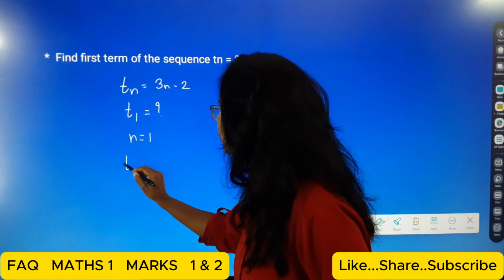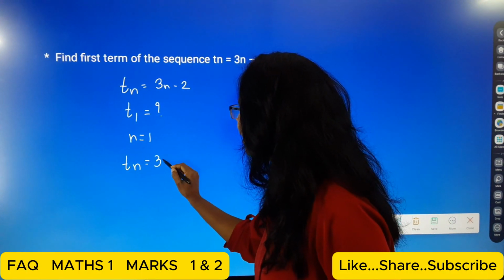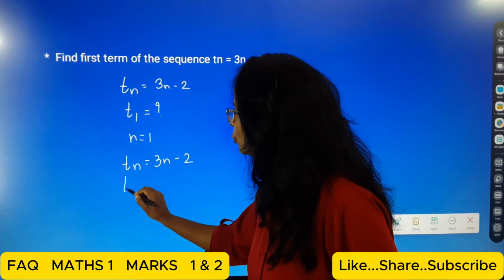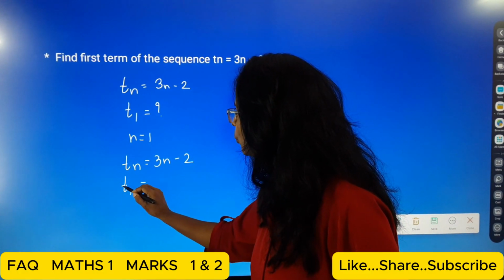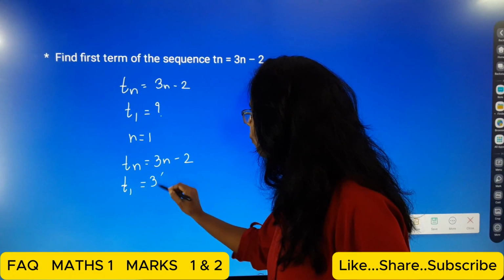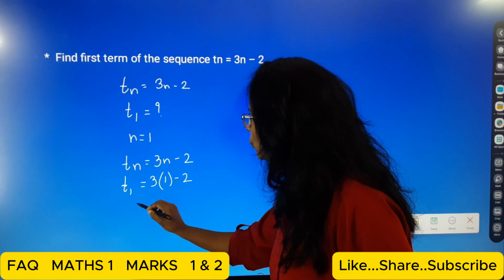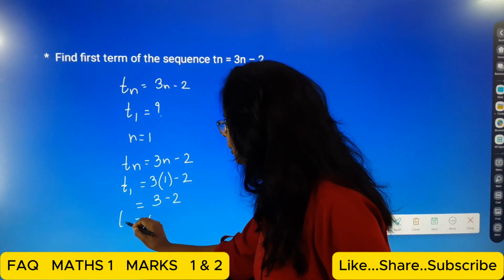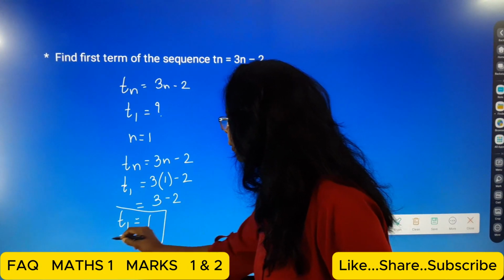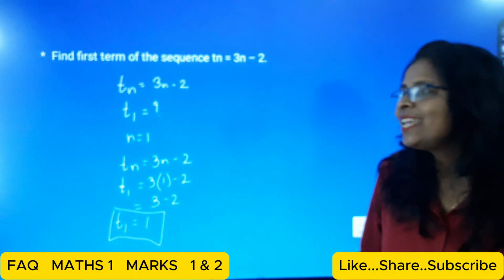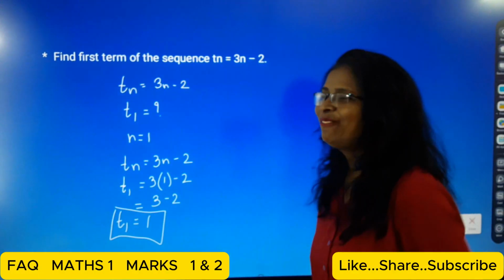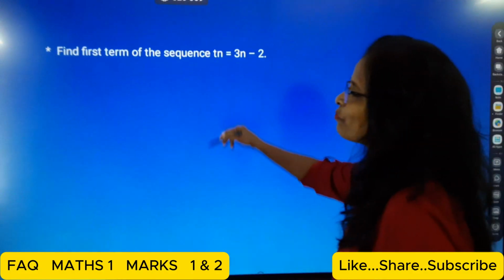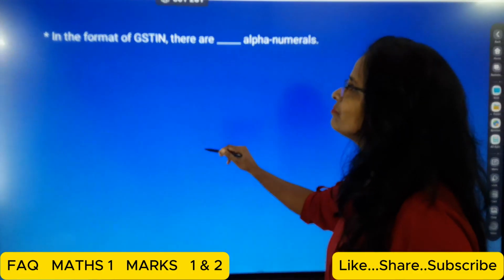So Tn is equal to 3n minus 2. Wherever you see n, there what do you do? You have to put 1. Okay? Put 1. So 3 minus 2 is equal to 1. So the first term is equal to 1. Yes, very easy, students. This is also an FAQ, a commonly asked question. So now the next one.